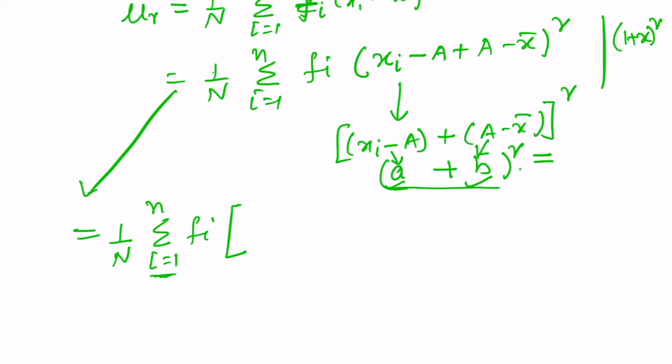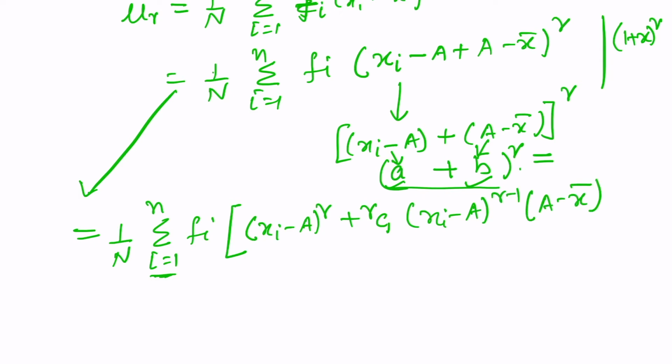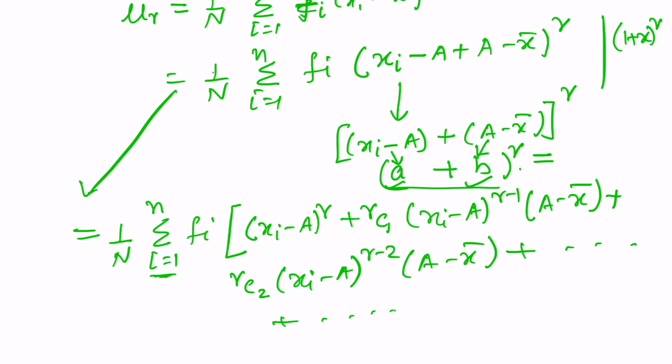So let us write. It is (xi minus a) to the power r plus rc1 (xi minus a) to the power r minus 1 multiplied by (a minus x bar), plus so on. We have rc2 (xi minus a) to the power r minus 2 (a minus x bar) square, and so on. What will be the last term? The last term will be (a minus x bar) to the power r. So this will be the last term.